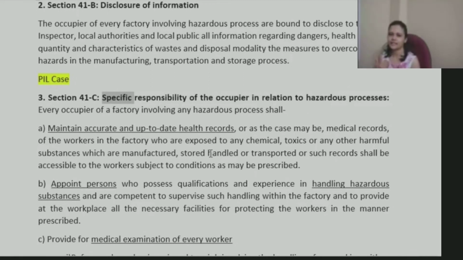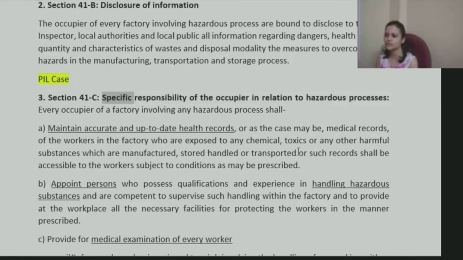So their health is going to be affected. If there are guidelines that every 6 months a medical checkup needs to be done, then those records need to be properly maintained so that it can be seen what is the impact of those hazardous processes on the health of employees or workers.